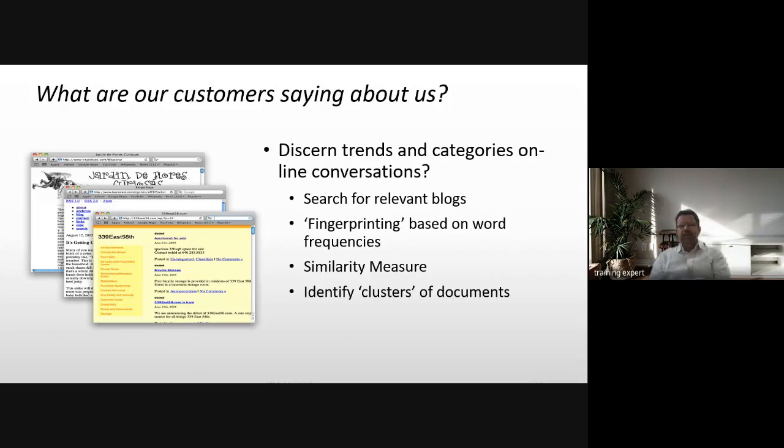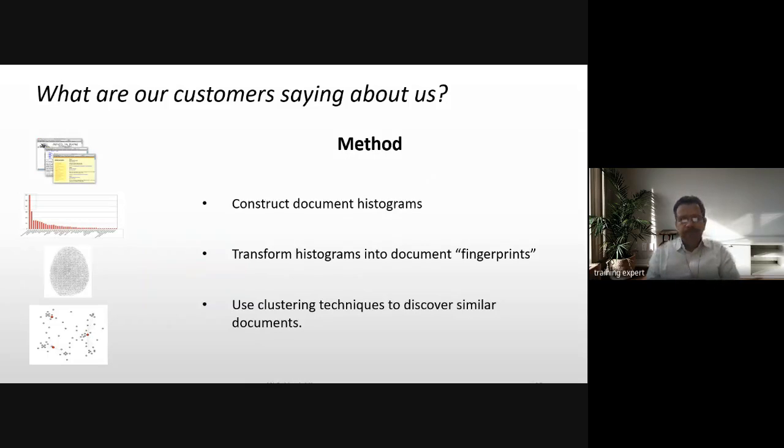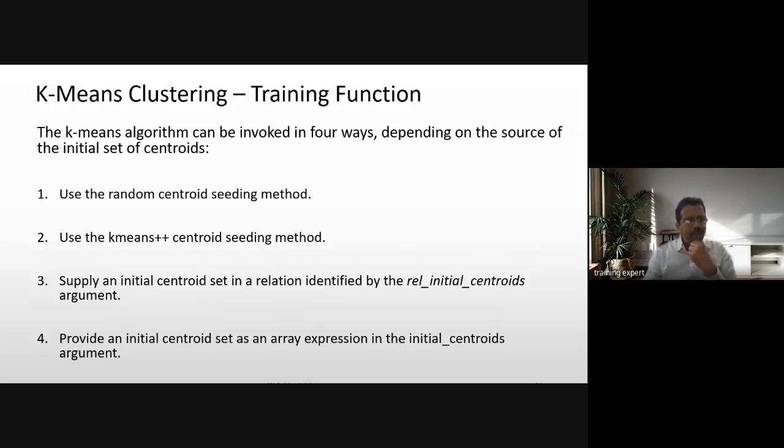So this concerns trends and categories: search for relevant blocks, fingerprinting based on word frequencies, similarity measures, identify the cluster of documents. So these are some of the use cases. Methods would be to consider the document histogram. This is particularly relevant to clustering your documents according to different clustering algorithms. Transform the histogram into a document fingerprint. So you are trying to identify the group or clusters of these documents. Use clustering techniques to discover similar kinds of documents. Right. So the point is that you have to first train your algorithm.